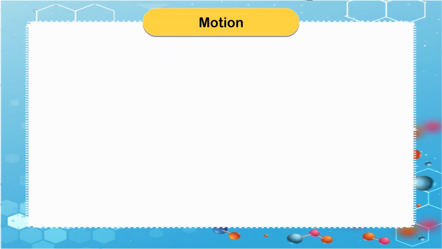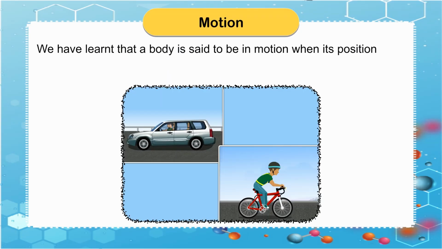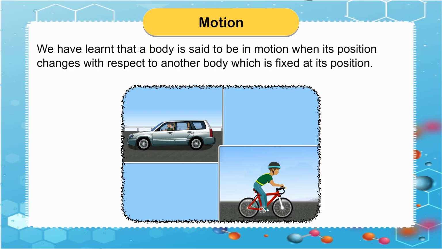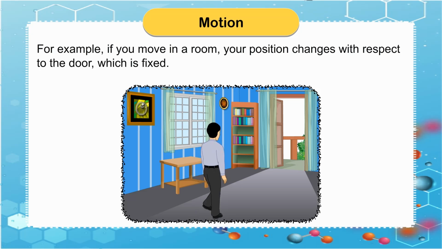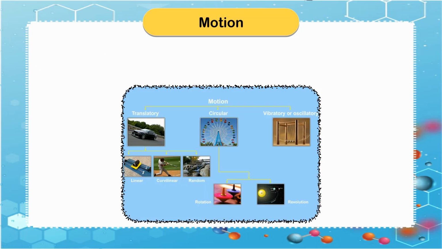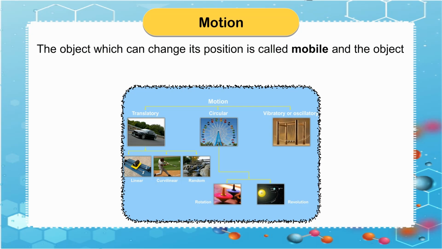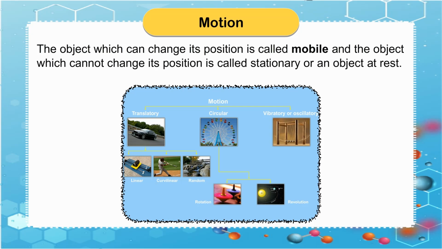Motion. We have learned that a body is said to be in motion when its position changes with respect to another body which is fixed at its position. For example, if you move in a room, your position changes with respect to the door, which is fixed. The object which can change its position is called mobile, and the object which cannot change its position is called stationary or an object at rest.